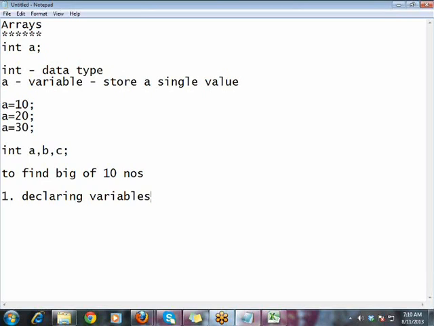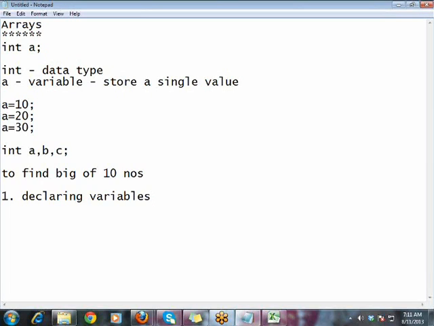After declaration of the variables, you need to store the values in them from the user. Enter 10 values. How do you do it? a equal to scan.nextInt, b equal to scan.nextInt, c equal to scan.nextInt, d equal to scan.nextInt. For each and every variable you have to read the value. So for the biggest of 10 numbers, let us say it is fine.